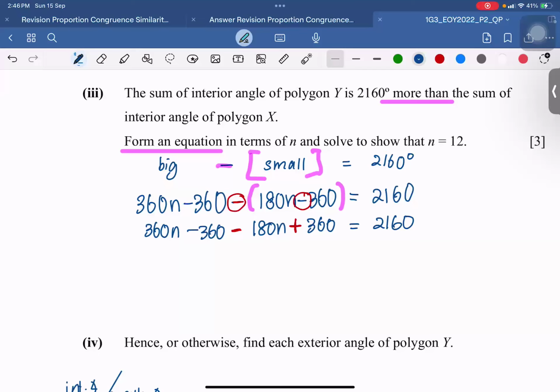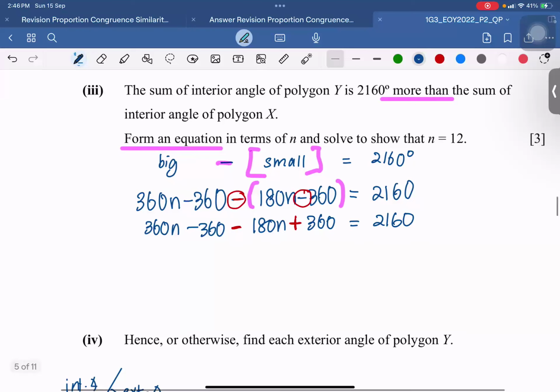Teachers always like to set this kind of trap. Please save yourself by adding in brackets and expanding out correctly. Then after working out the answers, I can see actually 360n minus 180n equals 2160. They cancel away. Then you can find n equals what number? Right? So 2160 divided by 180 gives you n equals 12.